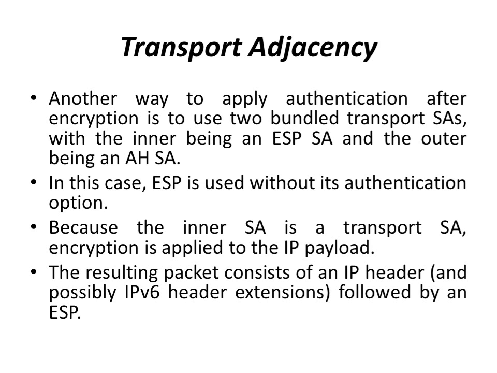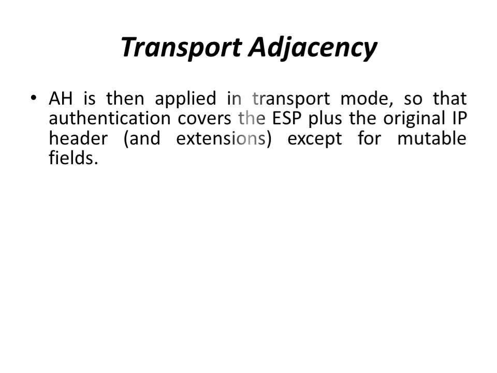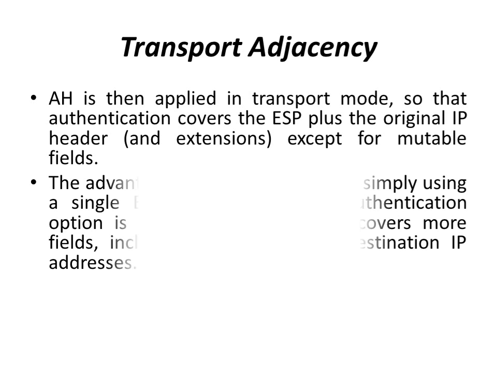The resulting packet consists of an IP header and possibly IPv6 header extensions followed by an ESP. AH is applied in transport mode so that authentication covers the ESP plus the original IP header and extensions except for mutable fields.